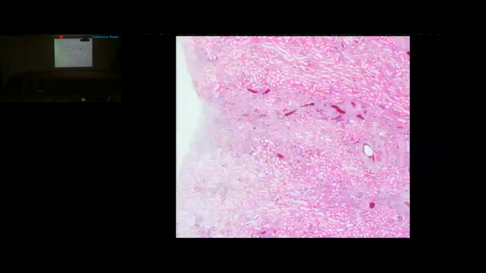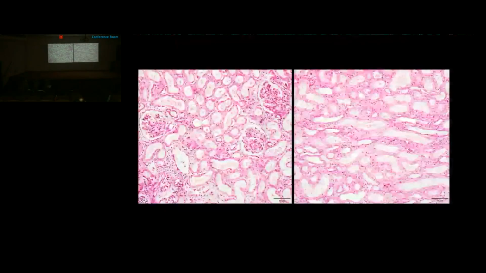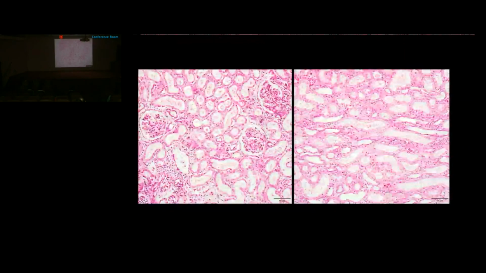Grossly, there was also a benign cortical scar and persistence of the fetal lobulation. The representative section from the benign cortical scar shows interstitial fibrosis and tubular atrophy. This is a higher power to show the interstitial fibrosis and mild inflammation along with the tubular atrophy. The glomeruli examined were largely unremarkable. Tubules show mild ATN changes in the form of epithelial shedding and loss of brush border.